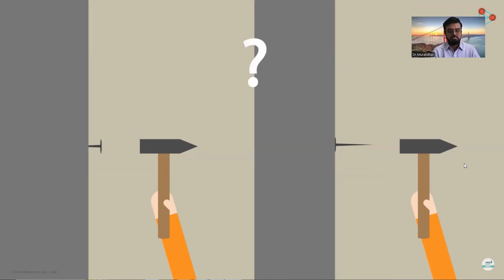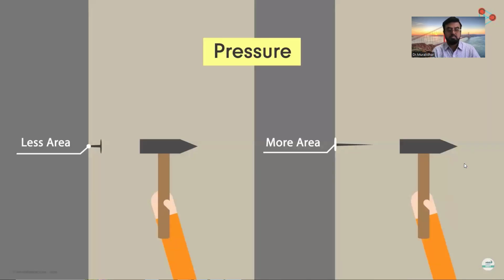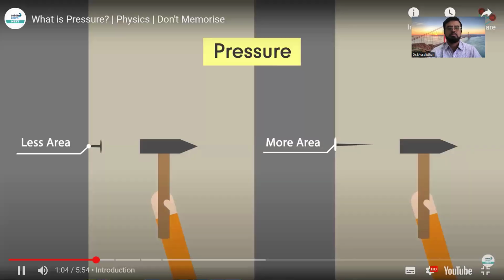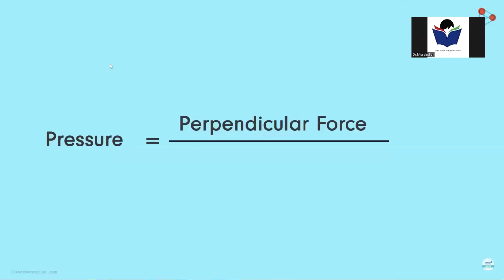The reason is that the pressure applied by the tip of the nail on the wall is more than the pressure applied by the nail's flat surface. But the question is why? First, notice that the area of the tip of the nail is very less as compared to the area of its flat surface. This tells us that the area of the surface on which the force is applied matters. We will understand this in detail, but first let us define pressure. We define pressure as the perpendicular force acting on the surface of an object per unit area on which it's acting. It's easy. Force acting per unit area.